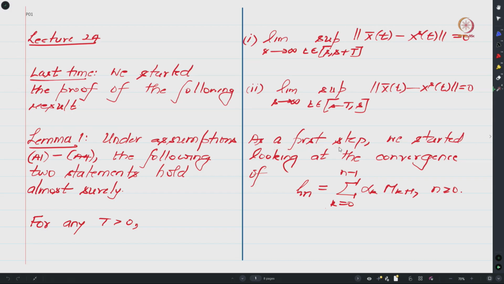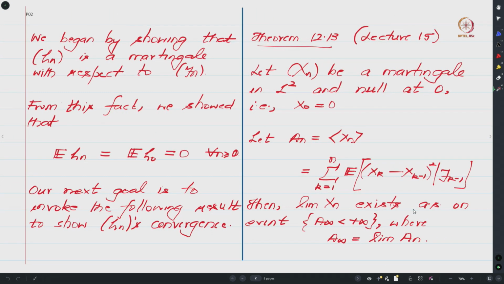As a first step towards proving this item 1, we defined zeta_n to be the cumulative noise term. In the previous class we showed that this sequence zeta_n is actually a Martingale sequence with respect to your filtration F_n, where F_n is the sigma field generated by x_0, M_1 all the way up to M_n. Using this fact we managed to show that the expected value of zeta_n equals the expected value of zeta_0, which is 0, for all n bigger than or equal to 0.